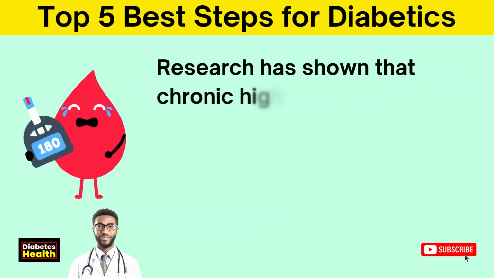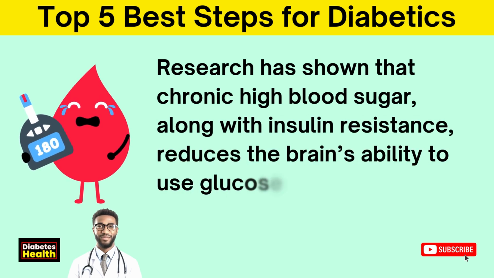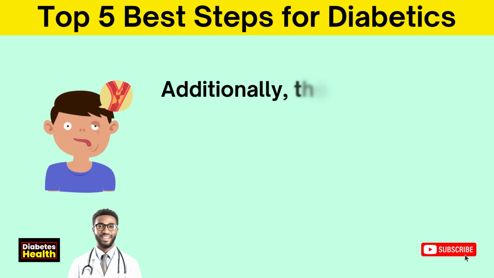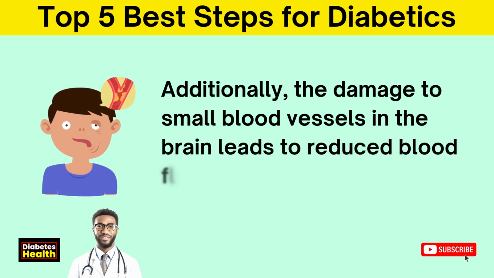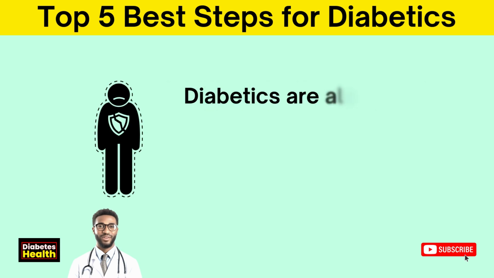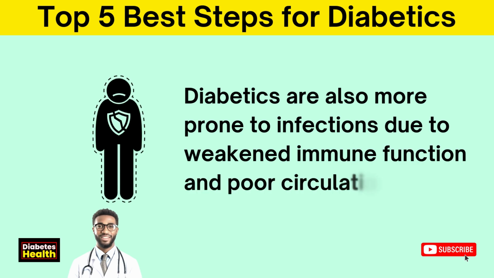Research has shown that chronic high blood sugar, along with insulin resistance, reduces the brain's ability to use glucose effectively, contributing to neurodegeneration. Additionally, the damage to small blood vessels in the brain leads to reduced blood flow, further exacerbating cognitive decline.